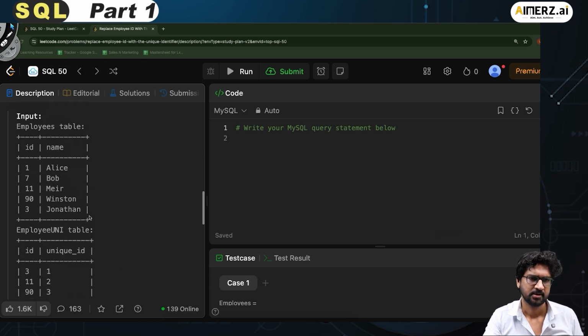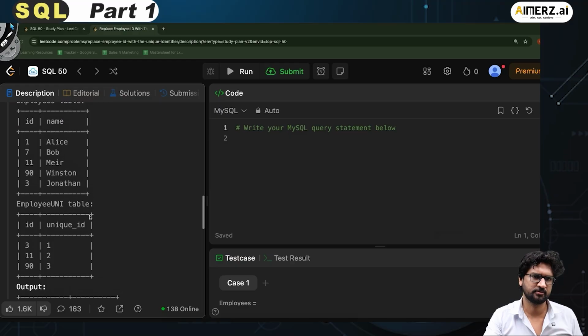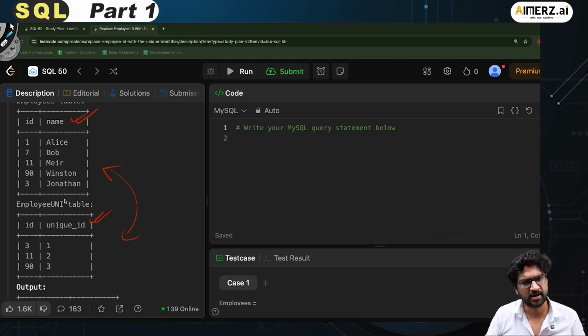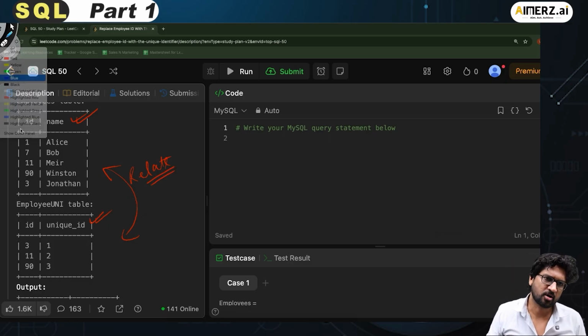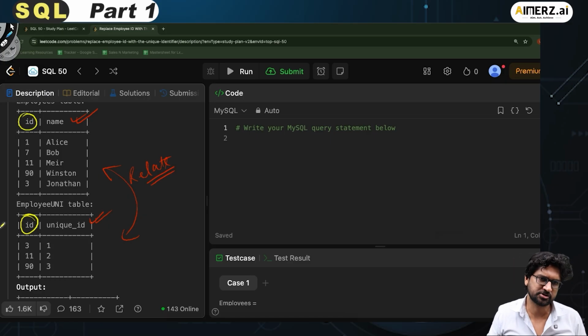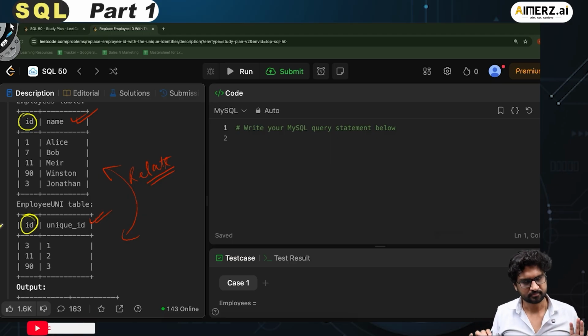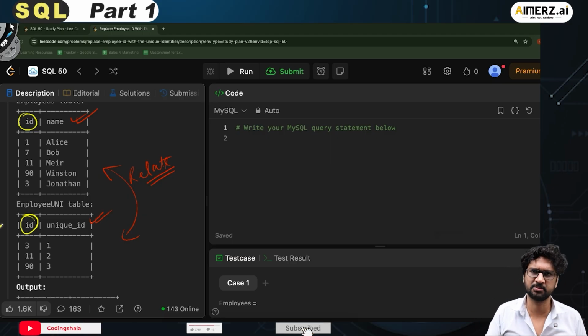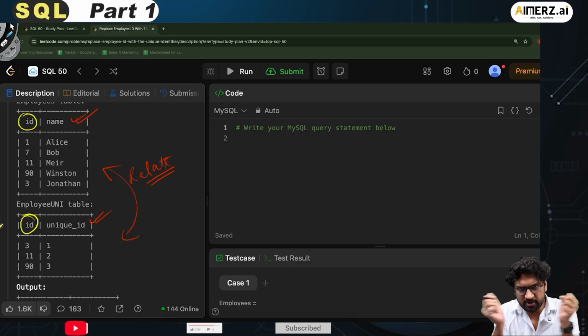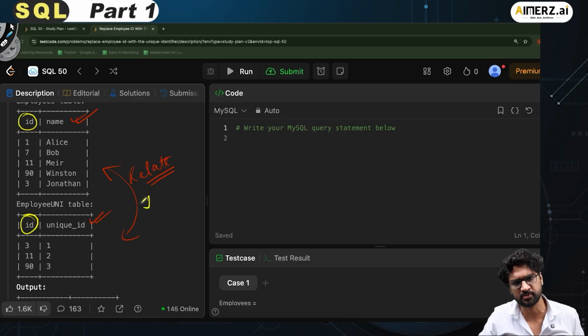Right. So basically, if I have to get this data, I'm interested in the name and I'm interested in the unique ID. These are present in two different tables. So I have to go and relate these two tables. And how these two are related? They are related for the common column, which is ID, which is in both the tables. So whenever such situation happens, you have data in multiple tables, there has to be some common relations between these two, and then you can go and form the join.